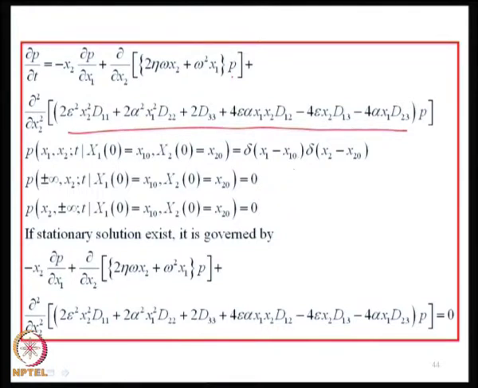The initial conditions would remain the same, the boundary conditions would also be the same, and if a stationary solution exists. We are not sure when there are parametric excitations; we are never sure if there is a steady state. If the system becomes unstable, there may not be a steady state. So, if a steady state exists, it is governed by this reduced equation.